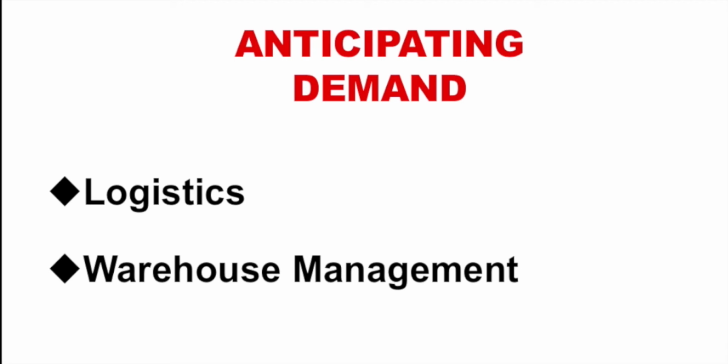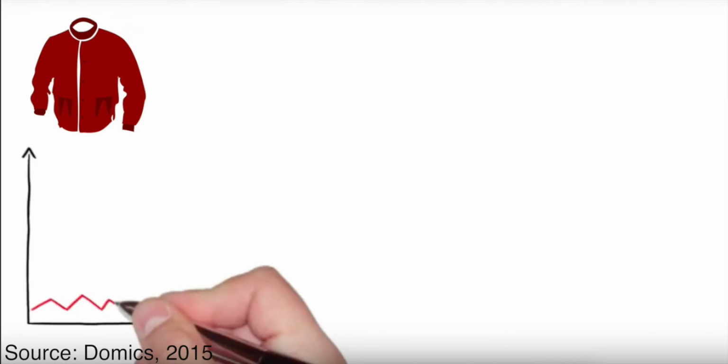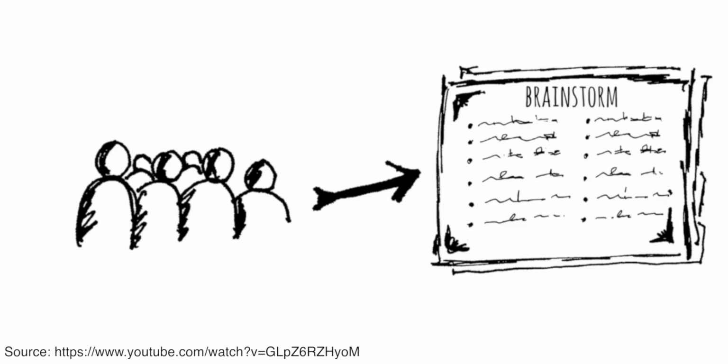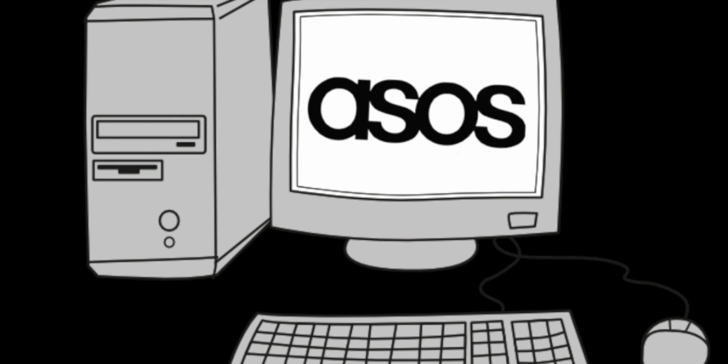Anticipating demand. It also helps ASOS anticipate demand, which is very important for logistics and warehouse management. ASOS implements Oracle as part of their ERP system. For example, if the sales department notices an increase in the sales of red jackets, they would be able to pass this information to the purchasing team, who would be able to make the right decisions further down the supply chain. This use of IT allows ASOS to manage their stock and anticipate customer demand.